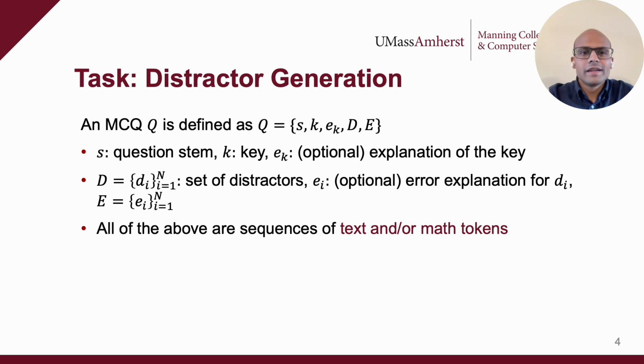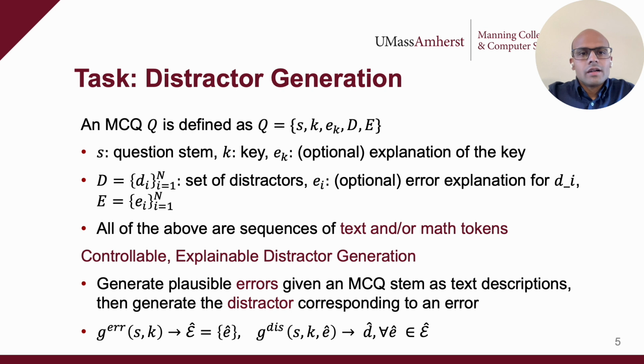Let's introduce some notation. An MCQ, denoted as Q, contains a set of textual components: the question stem S, the key K, an optional explanation of the key EK, a set of distractors D, and a set of error explanations E behind these distractors. All these components are interpretable text or math tokens. Our goal is controllable, explainable distractor generation. We first need to generate plausible errors as text descriptions given the question stem and key. We then need to generate the distractor corresponding to an error.